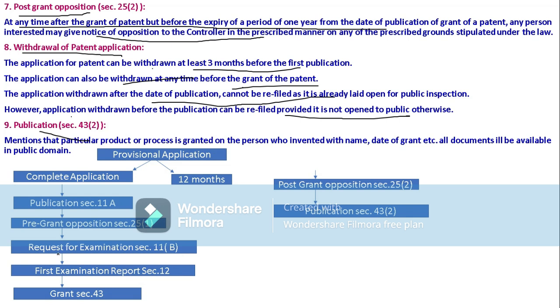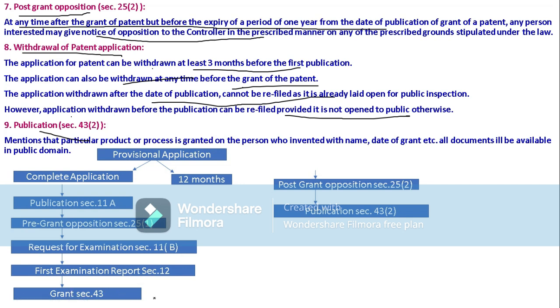That means regarding their invention, if there are any flaws, any frivolous activities, or anything illegal, all these can be examined by the examiner in this request for examination. Then the FER report will be given, and after that the granting of the patent will be done.